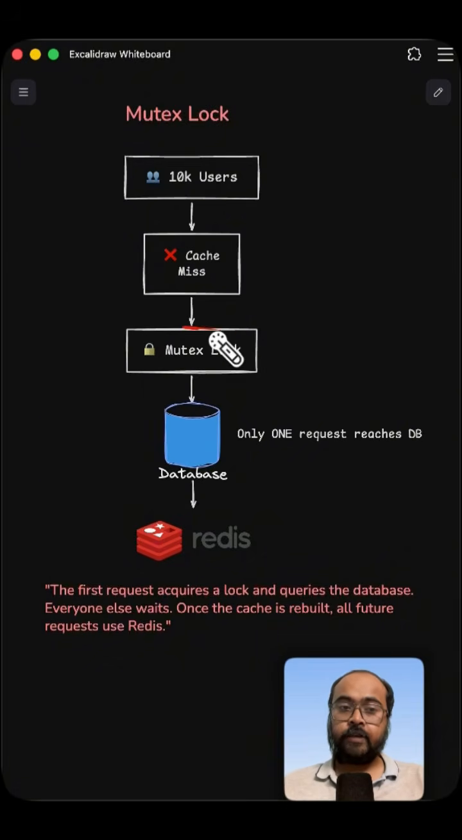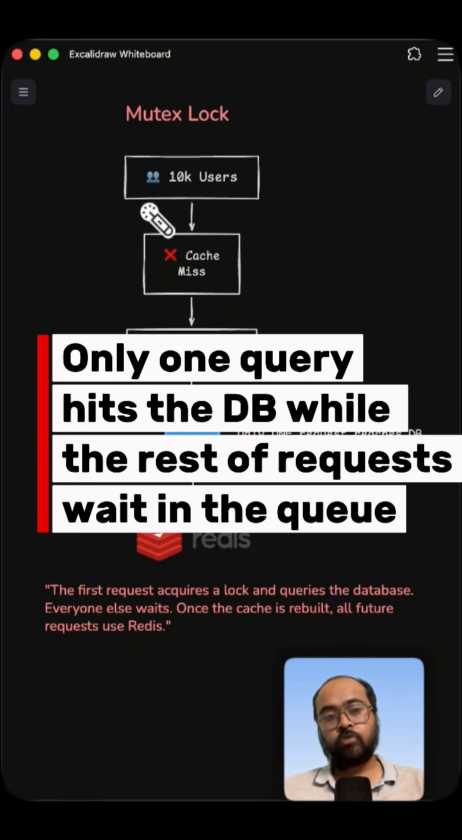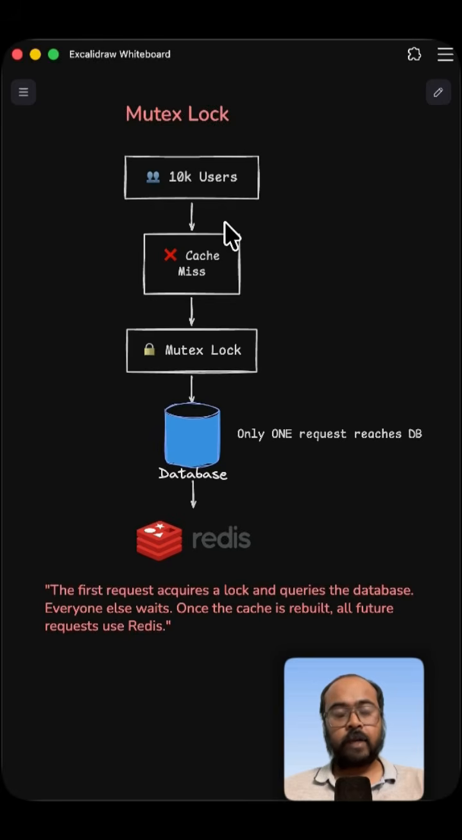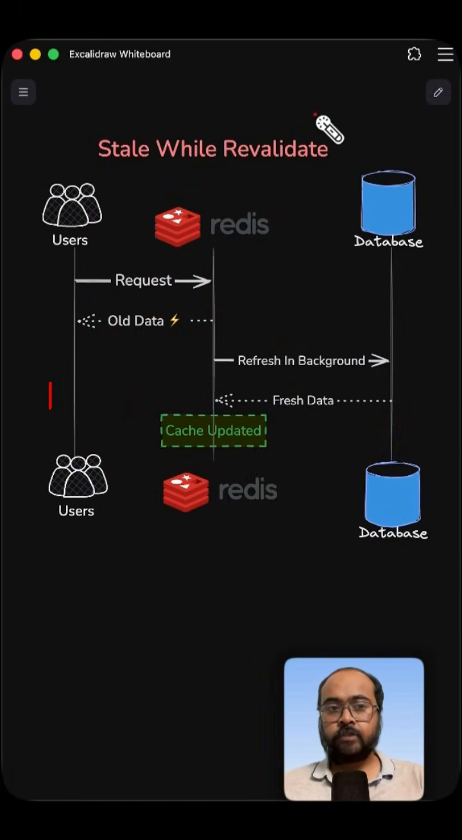The first query that took the lock fetches the data from the database, and once that query has been completed, it updates the cache. As a result, the remaining users who are waiting in the queue don't hit the database anymore, they read the data from the cache directly. So in this case only one query goes to the database, and this way we can get rid of cache stampede.